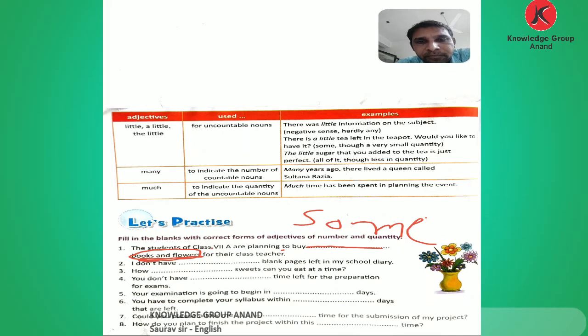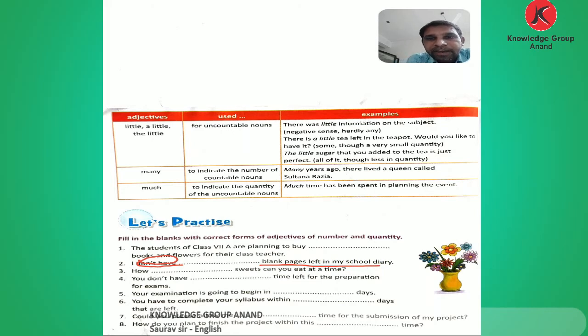Now comes to the second. I don't have blank pages left in my school diary. See, the negative is given here. If it is given in negative, what do we write? We write any. Any blank pages left in my school diary.